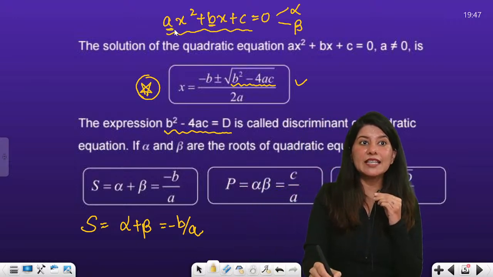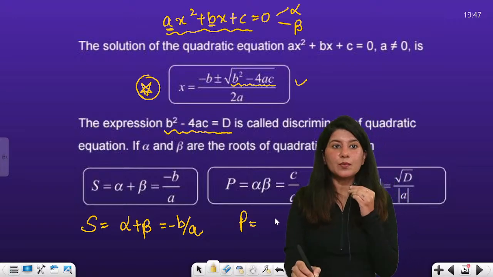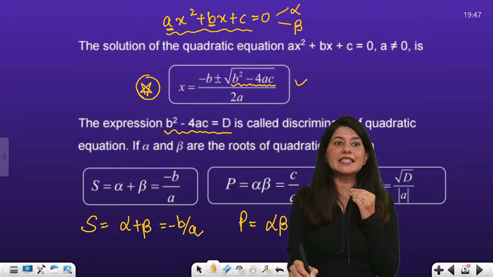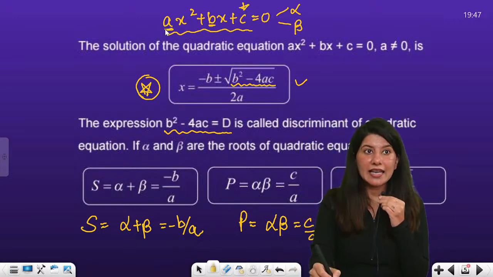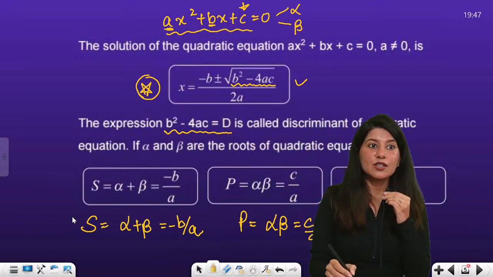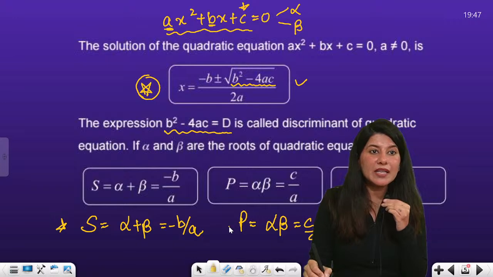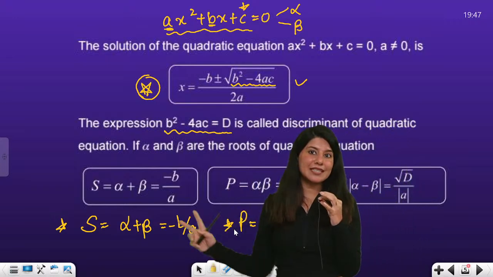This. What is a? Leading coefficient. And product of roots capital P, alpha into beta, is nothing but c by a. Here c is the constant, a is the leading coefficient, the constant term upon leading coefficient. So these two formulas are extremely important, and I hope that majority of students do remember these two formulas.